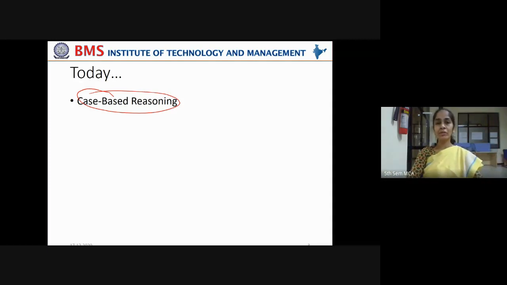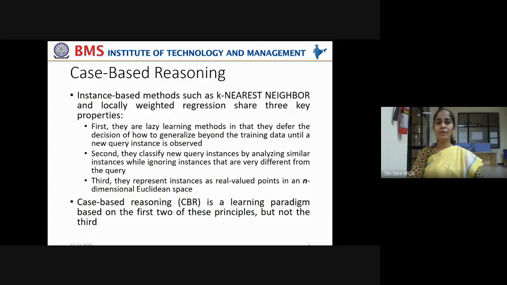That is why it is also called knowledge-based reasoning. You're applying your knowledge in order to perform some reasoning task, to find out a solution to the current problem. This is called case-based reasoning or knowledge-based reasoning. Now let us go into depth and understand it better. It is actually easier than other kinds of approaches.